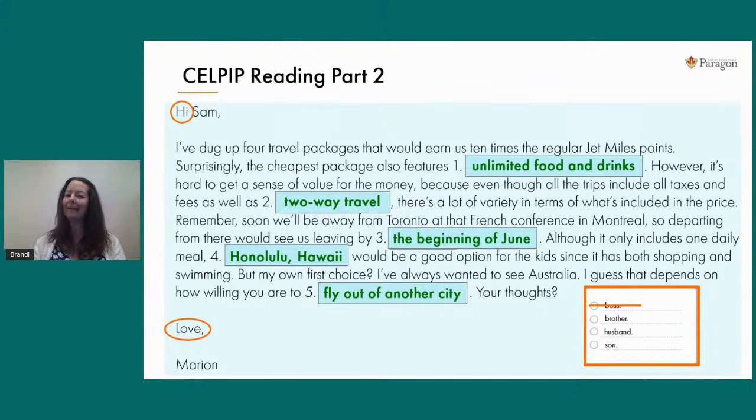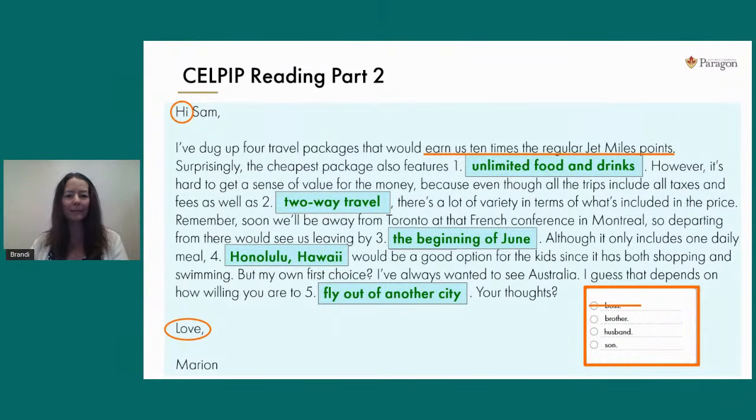You might already have an instinct right now. You might already have a guess, but let's just double check we're looking at the right evidence in the email. As I start skim reading right from the top, on the very first sentence up top, I'm noticing this detail. Marion is talking about how she and Sam earn jet miles points together. So it sounds to me like they travel very frequently together and they have a shared account. That's probably not her son. I would assume this is another adult. Sounds like it could be her husband. Might be her brother though, I don't know. Let's just keep reading just to make sure.